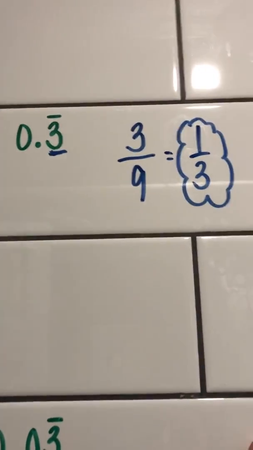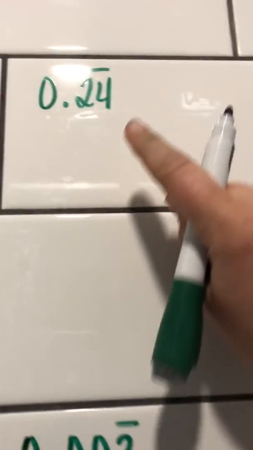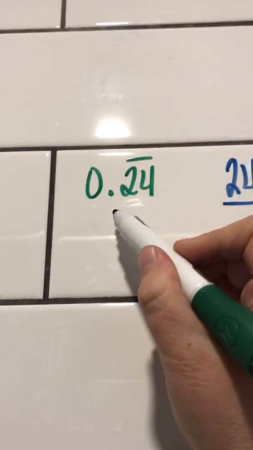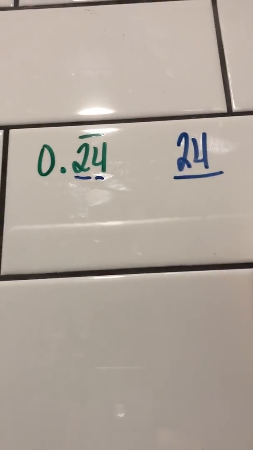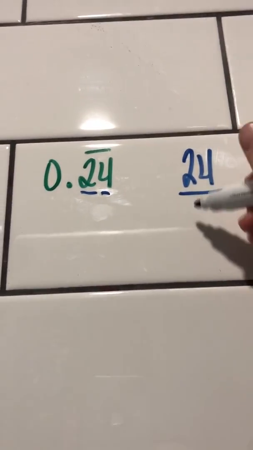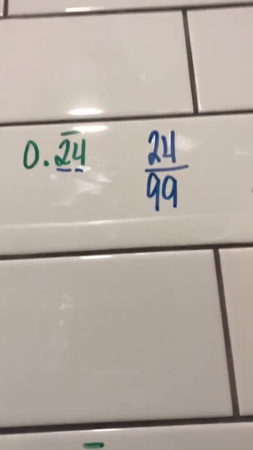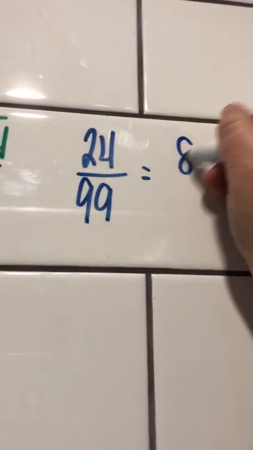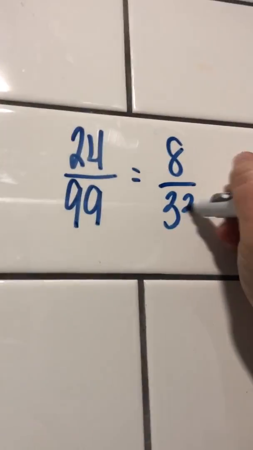So 0.3 repeating is 1/3. For this one, I have 24 repeating, so I'm going to put 24 in my numerator. Now I have 2 places that are repeating. I have a 2 and a 4 repeating over and over. I'm going to use 9s to represent both of those digits. So I'm going to have 24 over 99. Now I'm going to reduce. I know that 3 fits into both of those. So when I reduce, I'm left with 8 over 33.